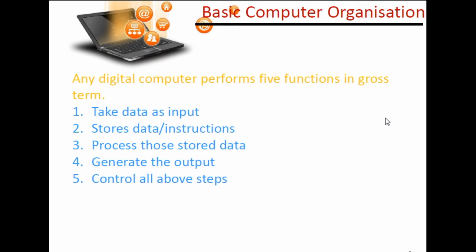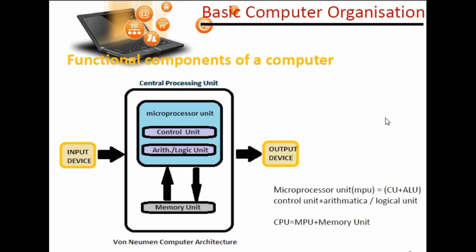Now any digital computer performs 5 functions: take data as input, store data or instructions, process the stored data, generate the output, and control all the above steps. So students, these 5 operations can be performed by a digital computer: input, store, process, output and control.